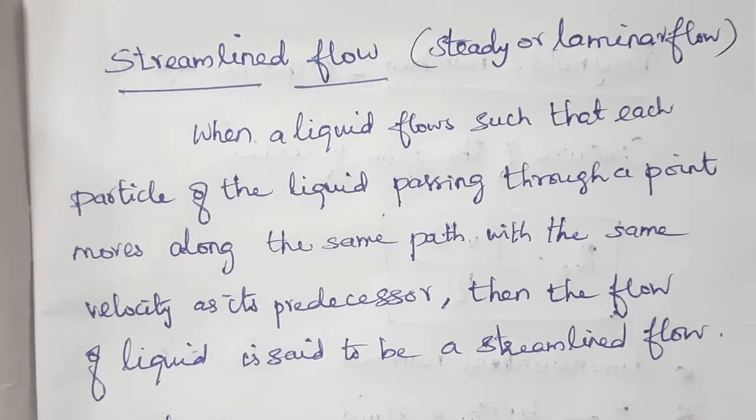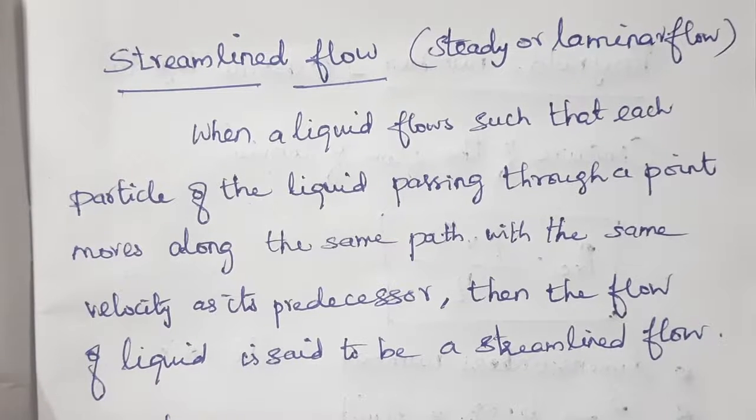The types of flow may be different. It may be steady or unsteady. It may be compressible or incompressible. It may be viscous flow or non-viscous flow. Anyway, I am going to discuss two types, steady flow and unsteady flow, or more correctly, streamlined flow and turbulent flow. Before learning this flow, you have to understand one point.